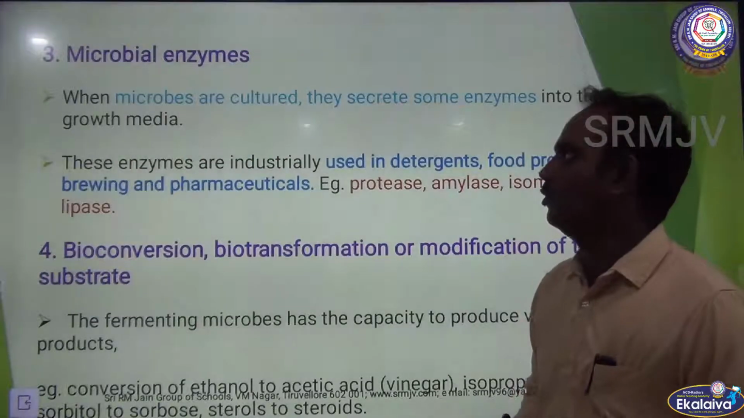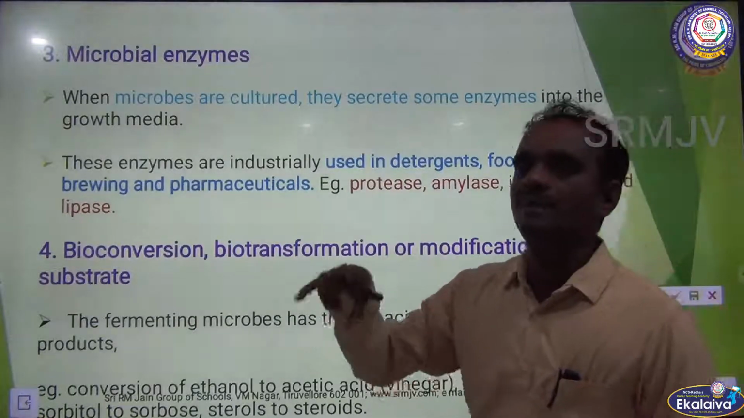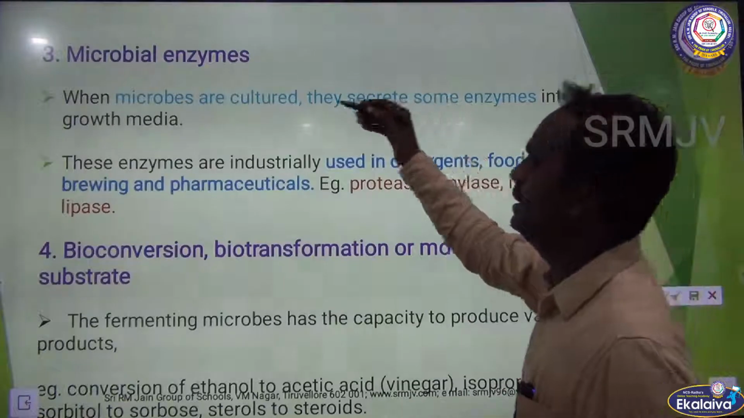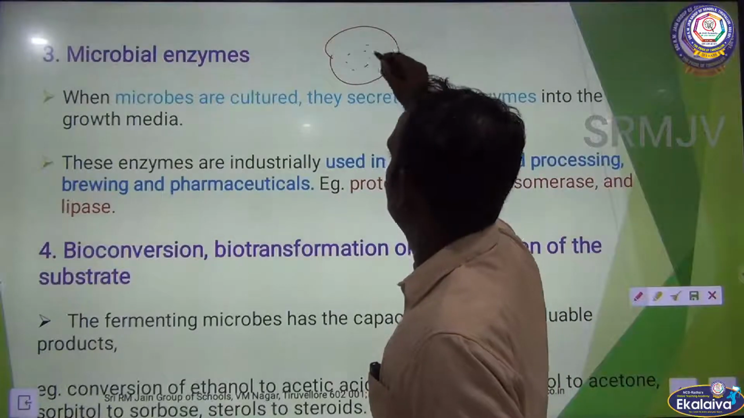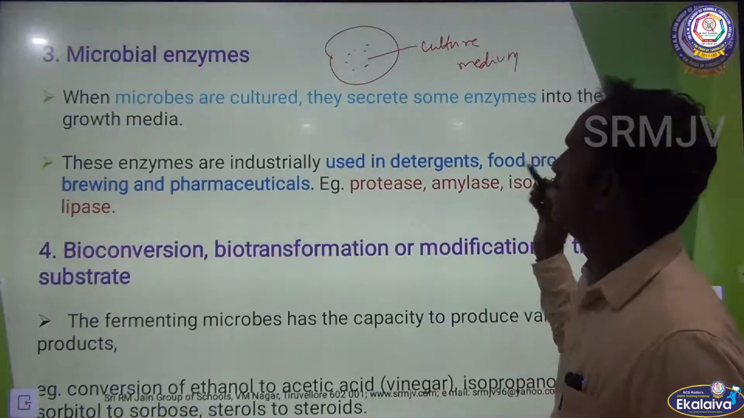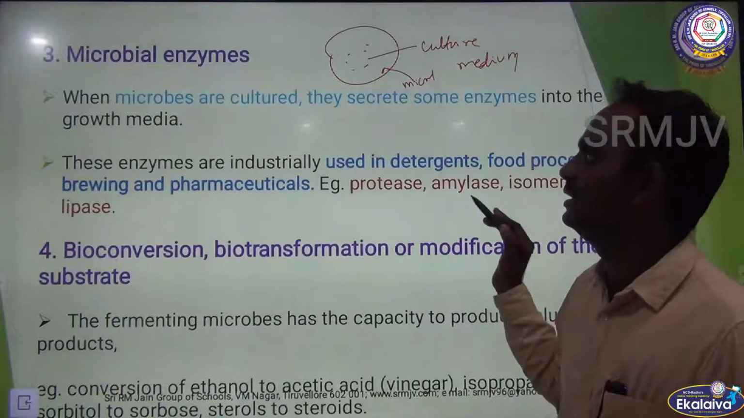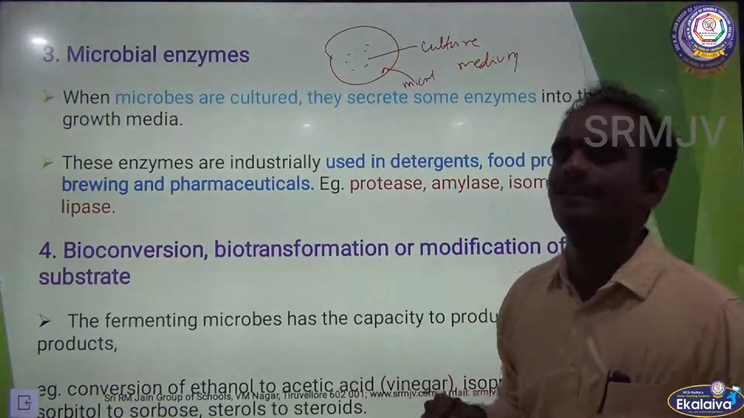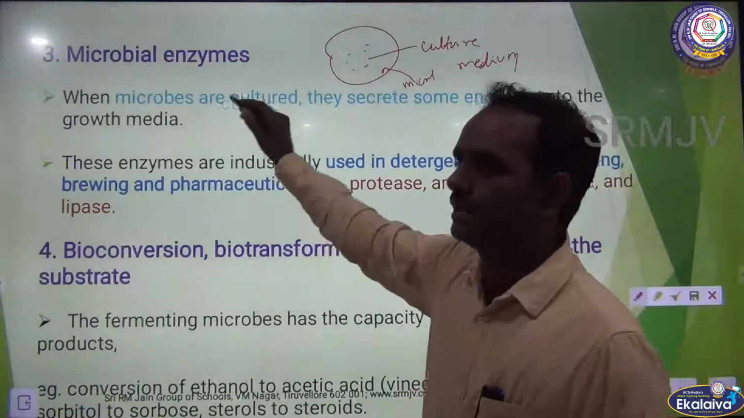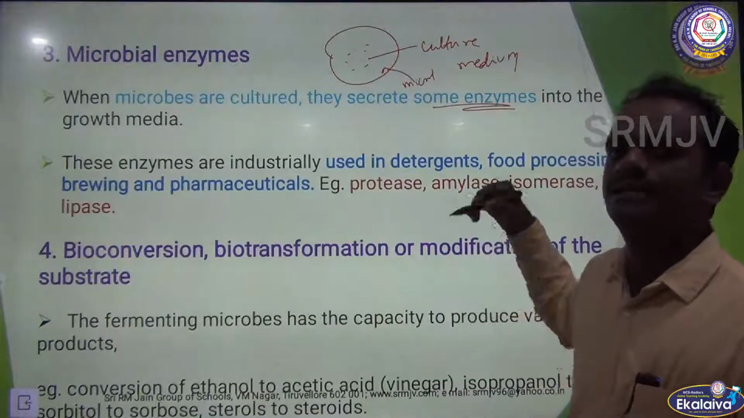Then third one, microbial enzymes. When microbes are cultured in a growth medium or culture medium, they secrete some enzymes into the growth media. Usually microbes, for example bacteria, are cultured in a culture medium. That medium contains all the essential nutrients for the organisms to grow. They secrete some enzymes in the culture media itself.